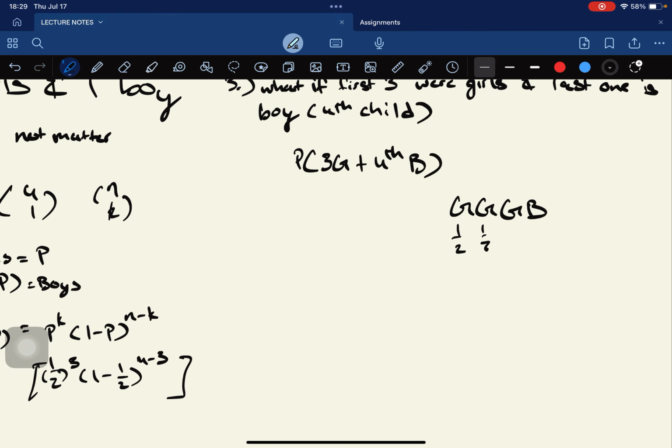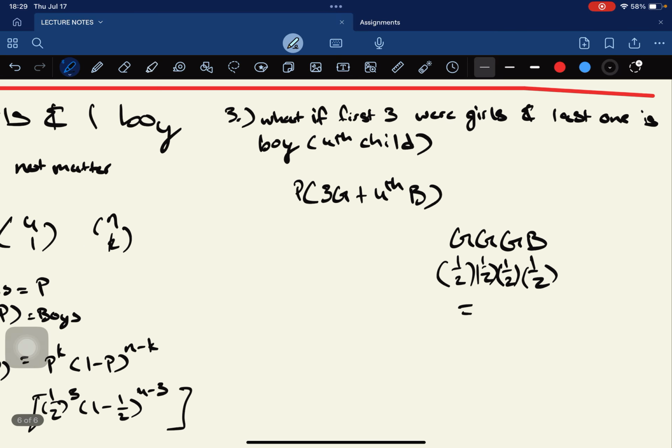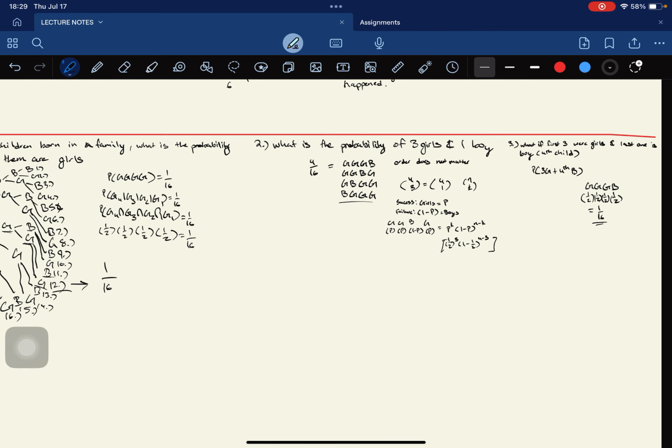If you just multiply all of them together like that, this is an independent question, by the way. All 3 of these are independent questions, right? And this would be 1/16 because there's only one possibility of that. So that's pretty much it for the second part.